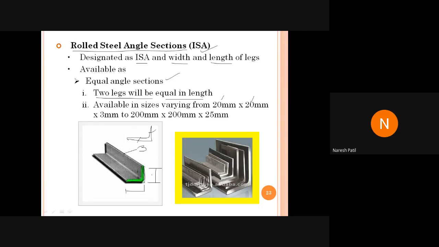Okay, are you getting my point? And if it is 200 by 200, this is 200, this is 200, and 25 means thickness. समझ में आ रहा है? Anyone?